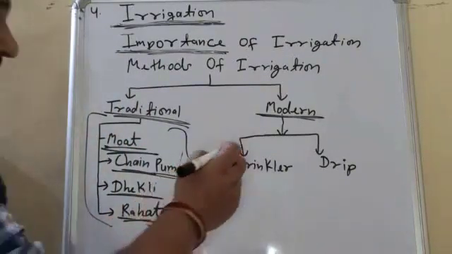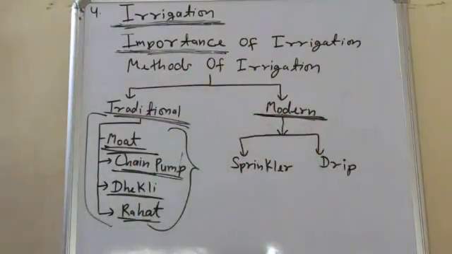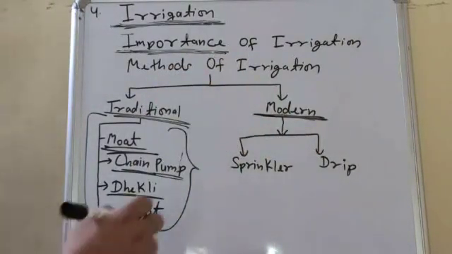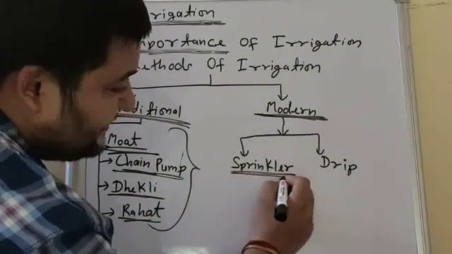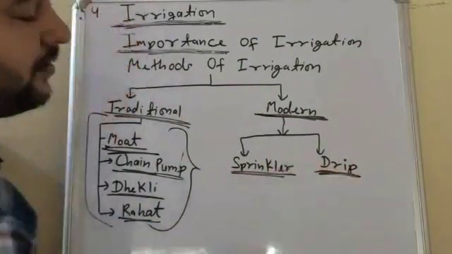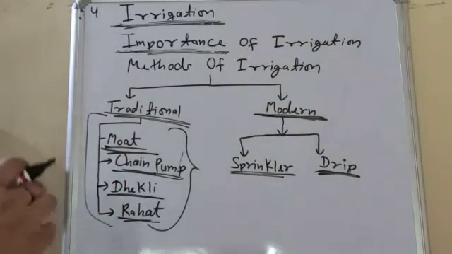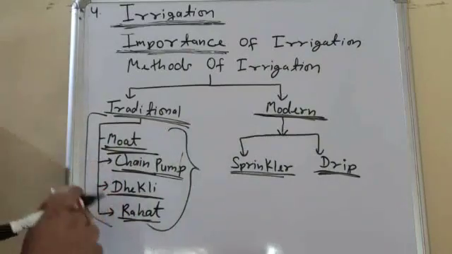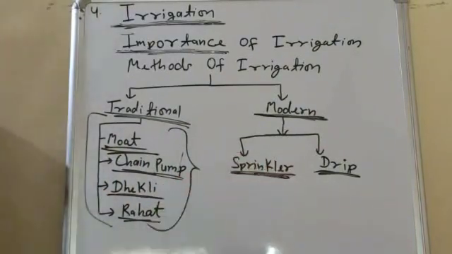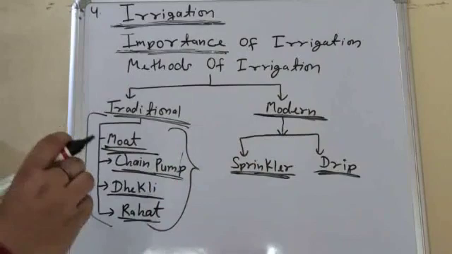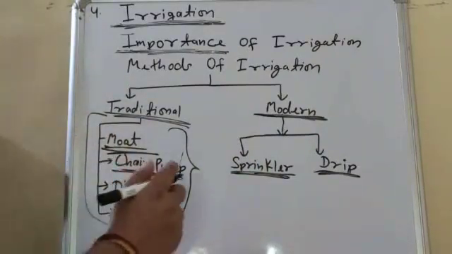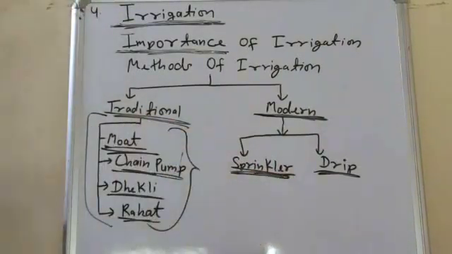And the next method is the modern method. There are two types of modern method. First one is the sprinkler system, second one is drip irrigation. In the sprinkler system, a lot of perpendicular pipes are connected to the main pipe, and there are rotating nozzles at the top of the perpendicular pipes.